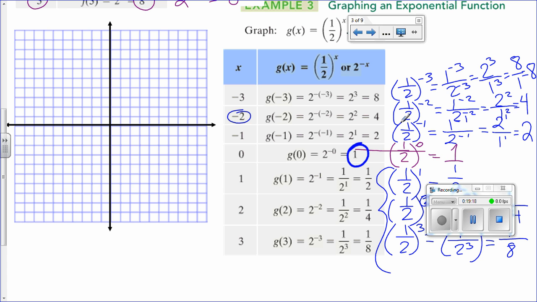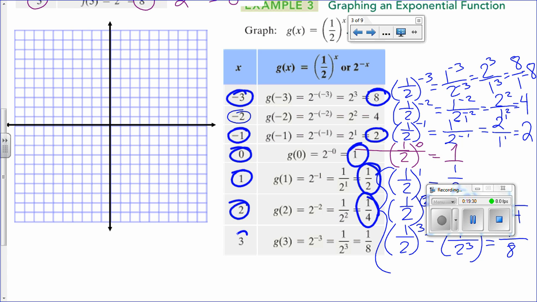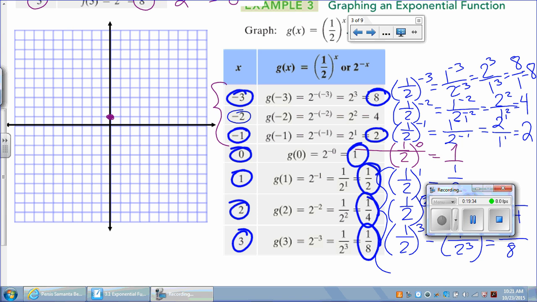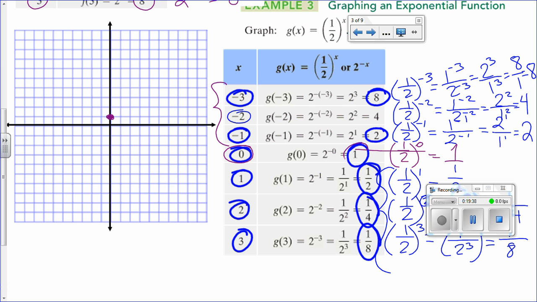So now what I want you guys to do is to graph them. Take the x values and the y values, and those are your ordered pairs. So plot those points, and then connect them with a curve. So to graph it, I like to start always with 0 because that will give you the y-intercept. Then it is good if you start with the negative x values because the y values are integers.